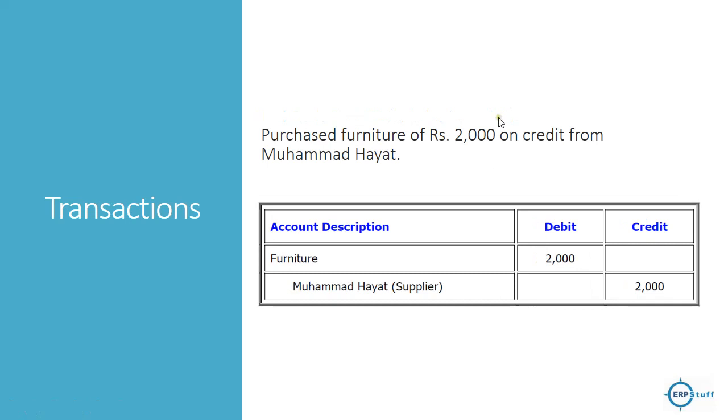Okay. Purchase furniture of rupees this on credit from Muhammad Hayat. Let us say for example, you have not paid yet, it is on credit. So, there is a liability. If it is on credit, it means it is a liability. So, this is your supplier, like you are taking on loan. So, furniture is your asset. Increase in asset, debit, and this is supplier, increase in liability, credit.